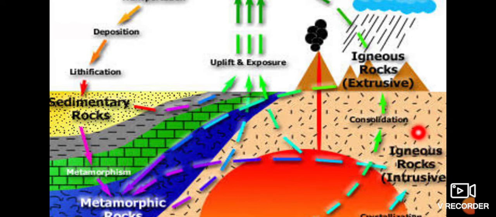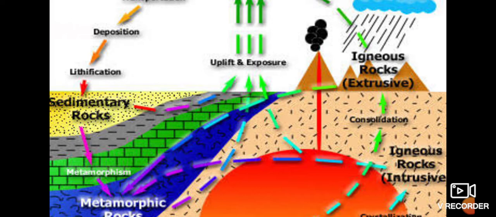Then this whole process makes a cycle, and this continuous cycle of change of one type of rock into another type of rock is known as the rock cycle. So this is the rock cycle which we have covered right now. It takes thousands of years to complete one rock cycle.